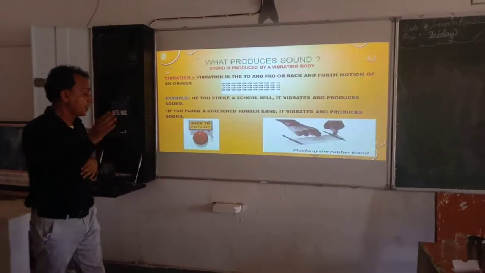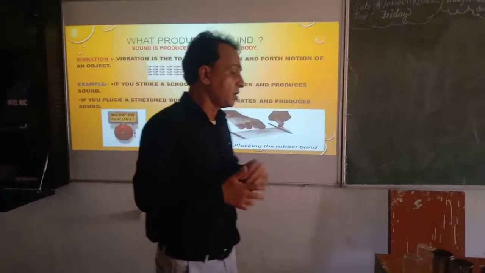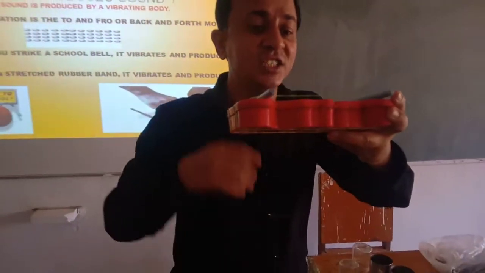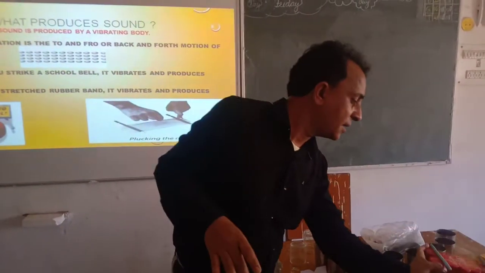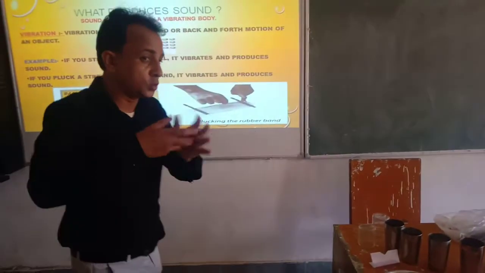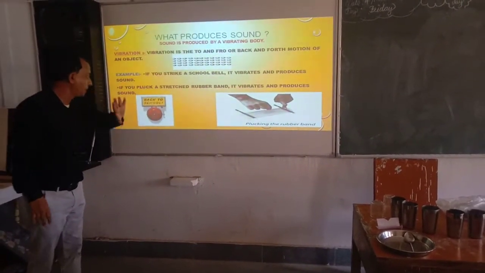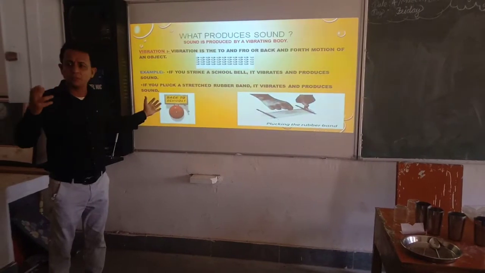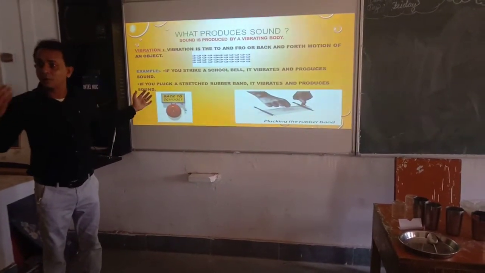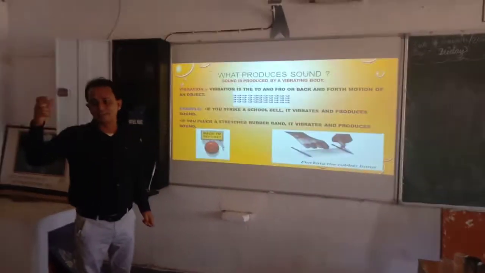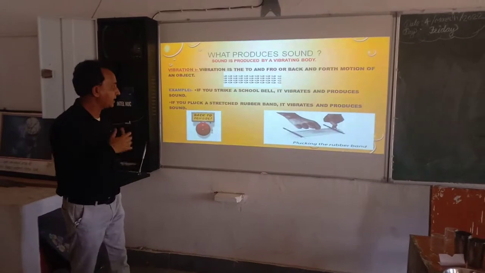Okay. So dear friends, what produces sound? It is very important. Now that girls have performed that activity by plucking the rubber band, what is produced there? Vibrations are produced by plucking the rubber band. So due to vibration, sound is produced. Again, if you strike a school bell, you can get information that the period is over. This information we got by means of the ring. The bell rings every day. Is that clear?